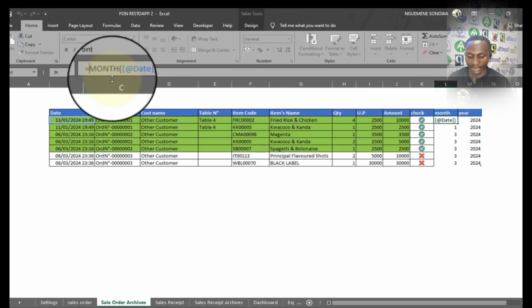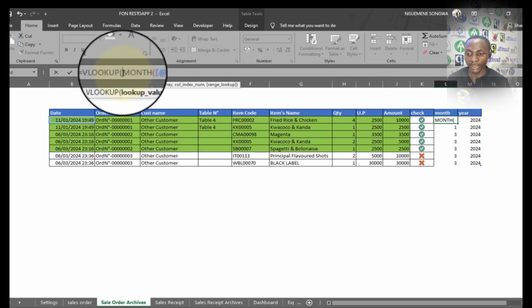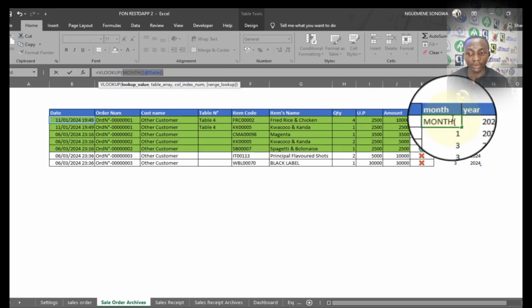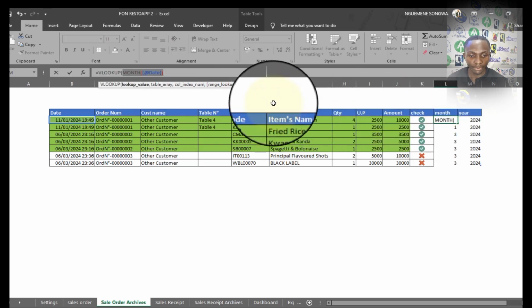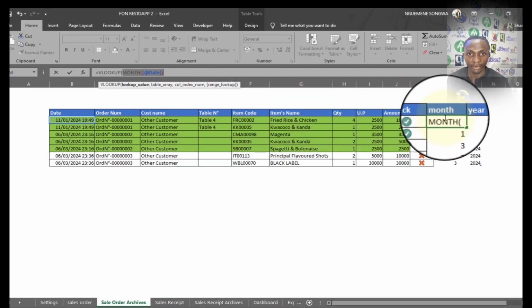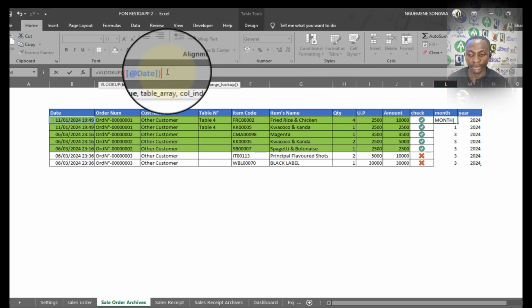I'm just going to come here and say if, no, not if. I'm going to use the VLOOKUP function. So the lookup value is going to be this. Actually, the lookup value is the figure that is already showing up in this cell. Without the VLOOKUP here, it's going to show 1 representing January, right?